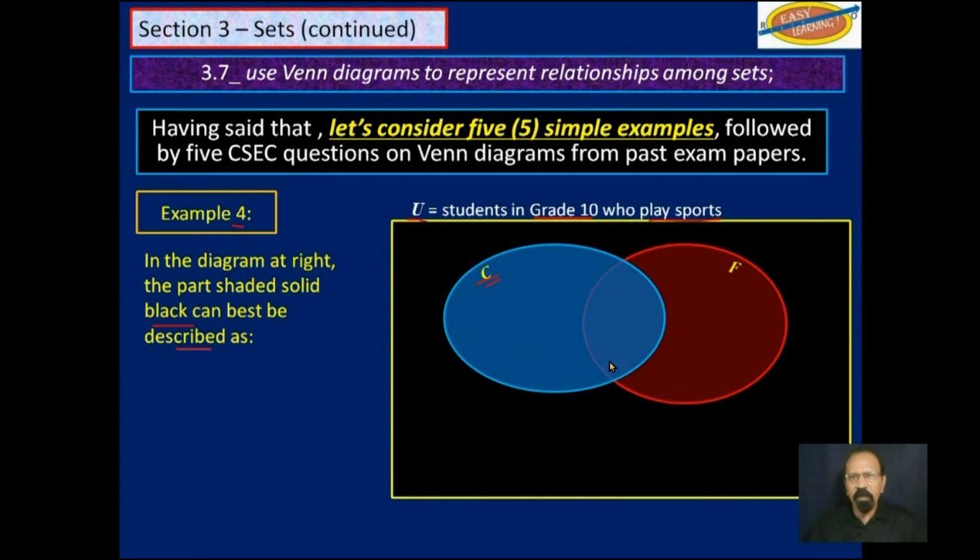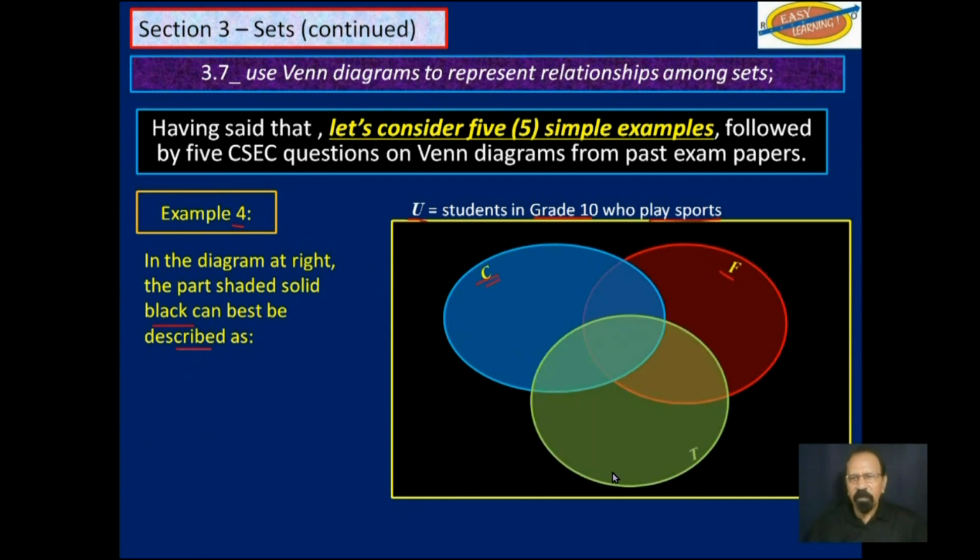Another subset here is F, let's say football. And another subset here, T, say, tennis. This part out here excludes everybody who plays cricket, football, and tennis, either one or two or three. Excludes everybody. So let's see what our answer choices are.